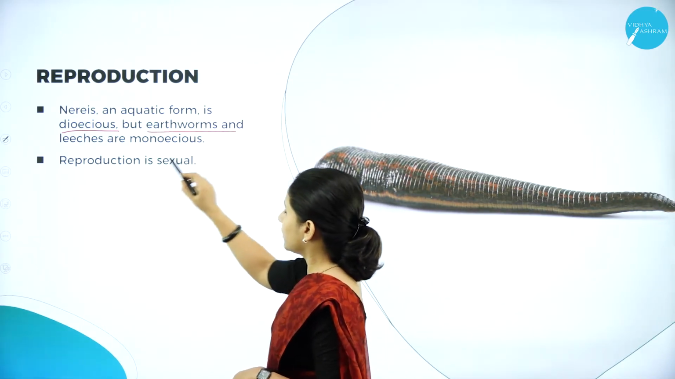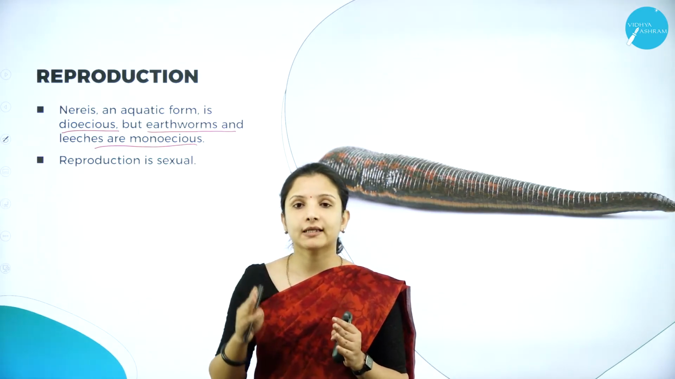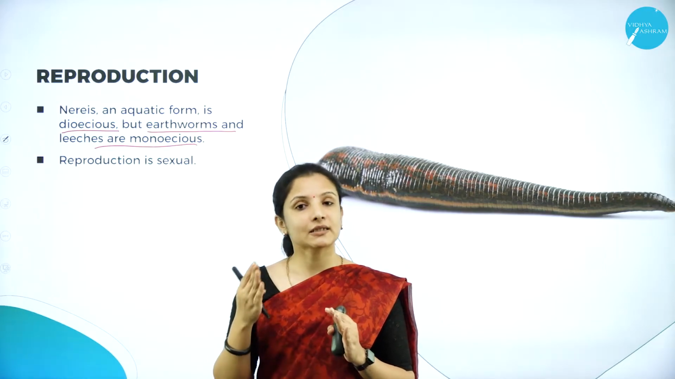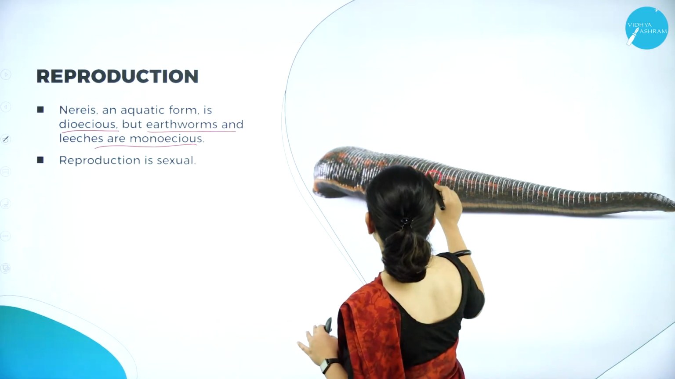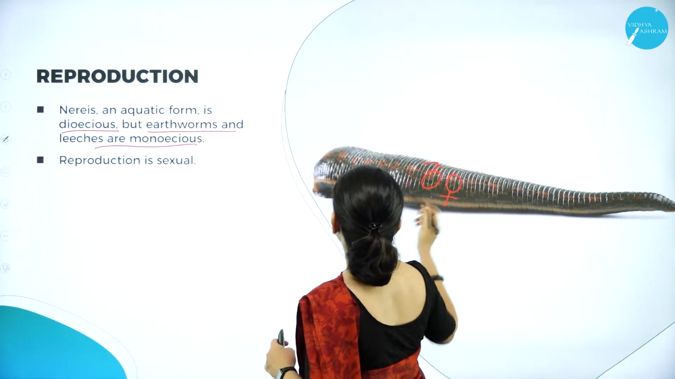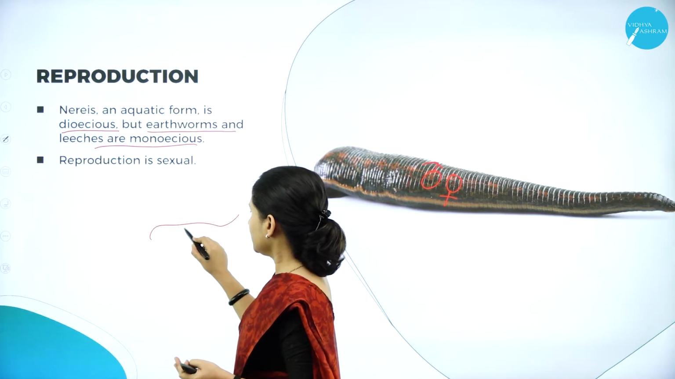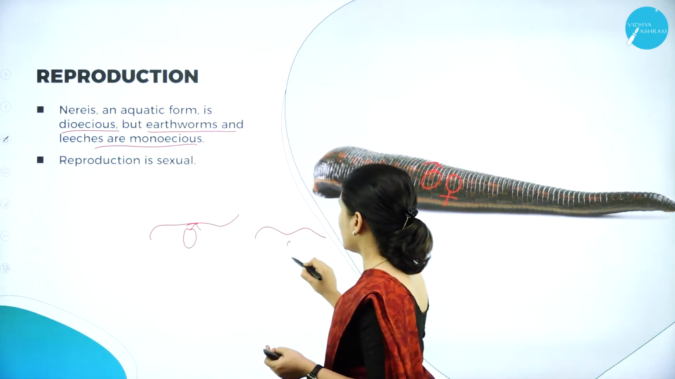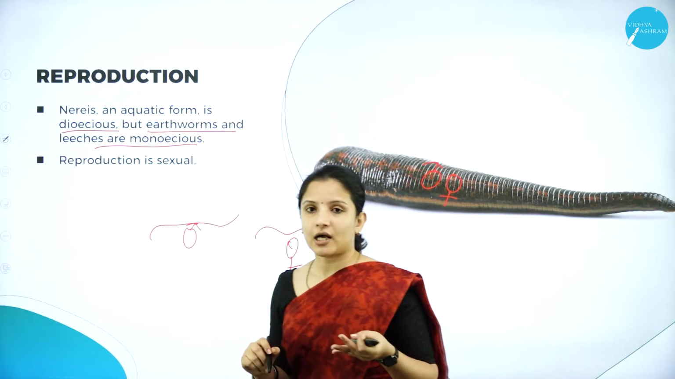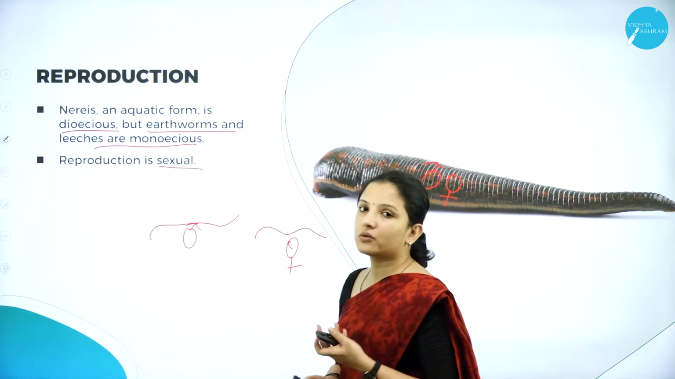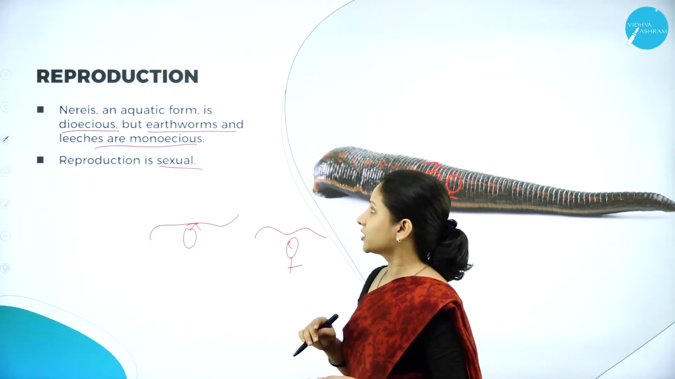But in the case of earthworm and leech, they are monoecious. In earthworm and leech, both the male and the female reproductive parts are present in the same organism. But in the case of Nereis, the male organism is different and the female organism is different. So that is the difference. That is nothing but dioecious. And reproduction is sexual. That is, by the fusion of the male and the female gamete, the reproduction will take place. Therefore, the reproduction is sexual in this particular case.